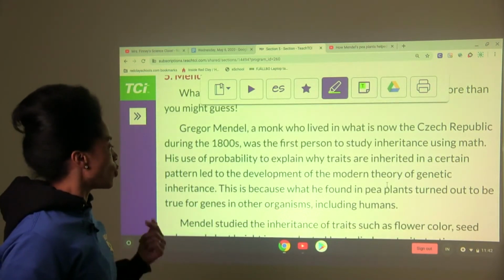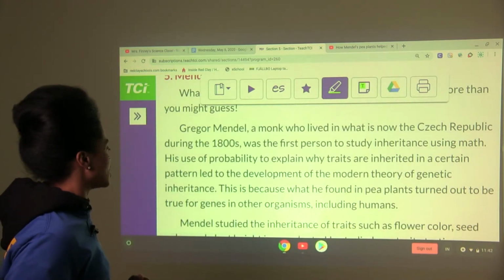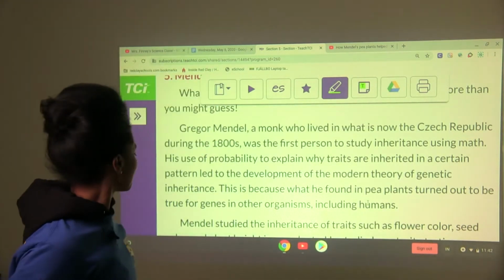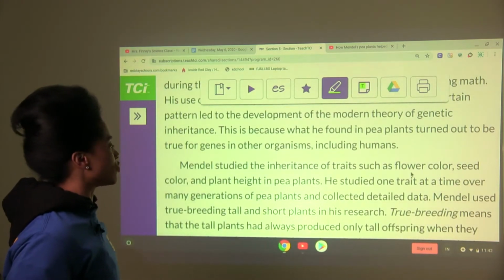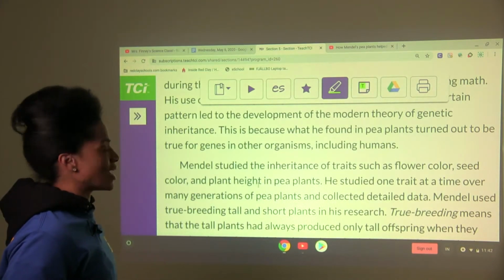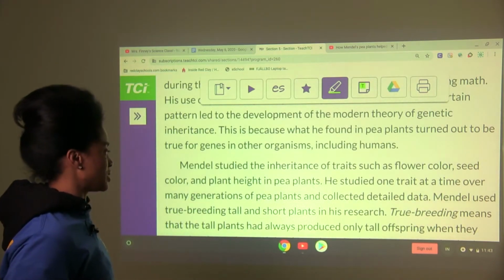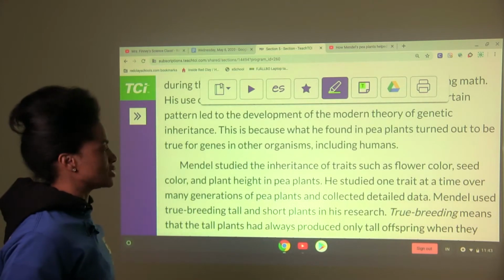This is because what he found in pea plants turned out to be true for genes in other organisms, including humans. Mendel studied the inheritance of traits such as flower color, seed color, and plant height in pea plants. He studied one trait at a time over many generations of pea plants and collected detailed data.